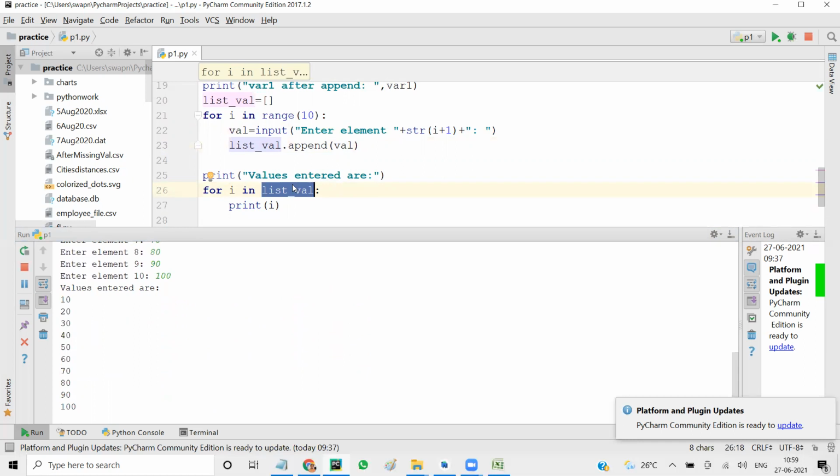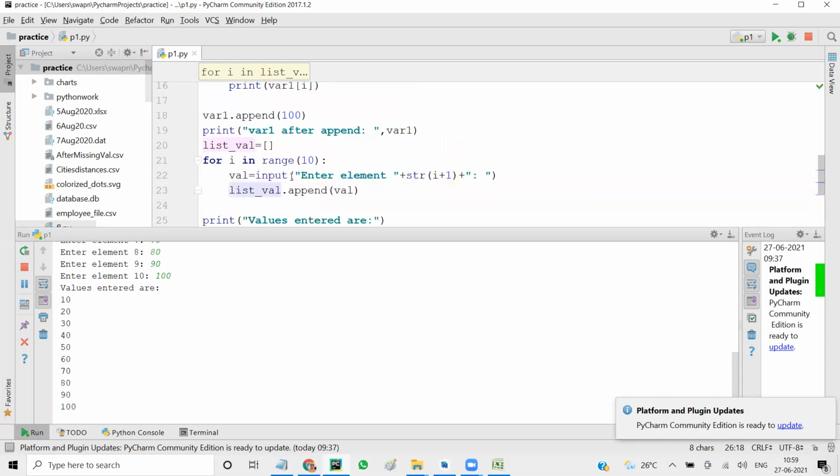Yes, sir. Next, one more option that you have here is called insert. Every time I run this, I have to enter values, right?